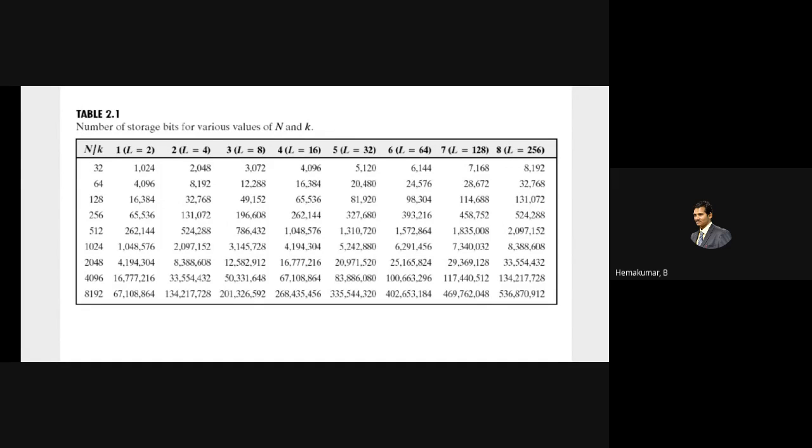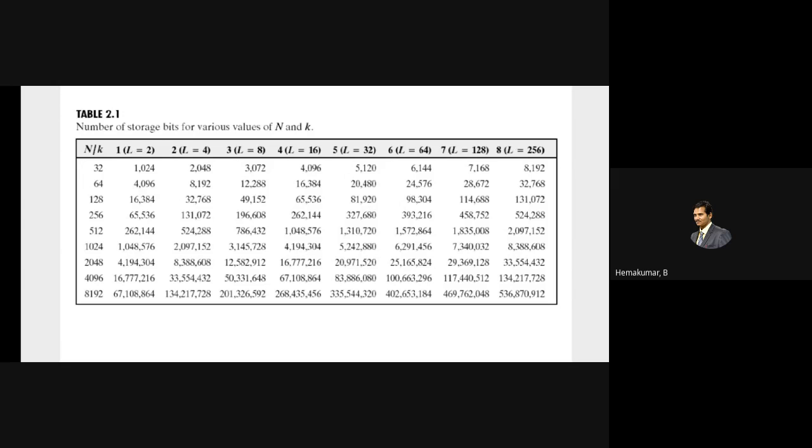If k is 8, which is the maximum in this table, in the case of 0 to 255, the maximum data is needed to store the image. If it is only 2 values, 0 or 1, the size is much lesser. As the grayscale value grows, 0 to 255 or any higher values, we need higher storage for a similar image.